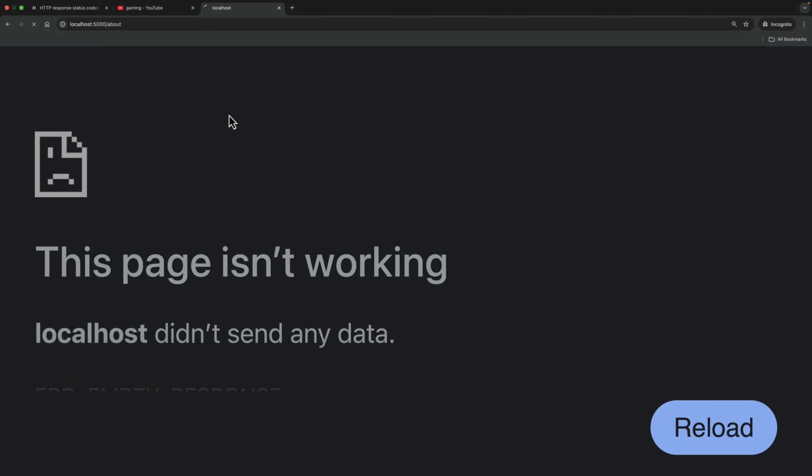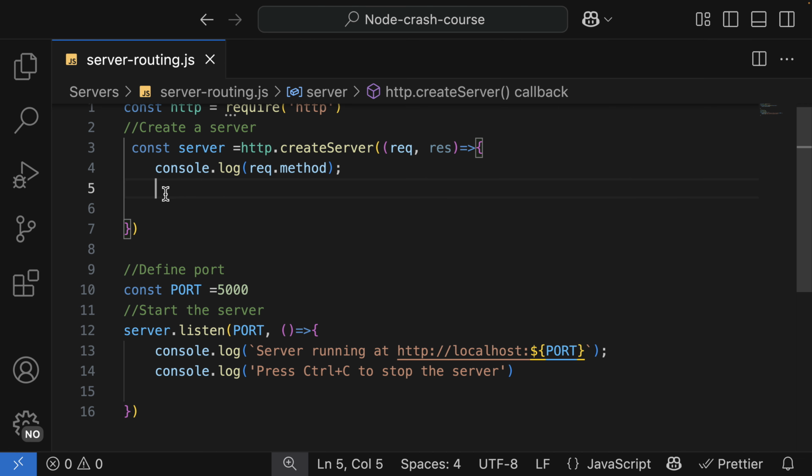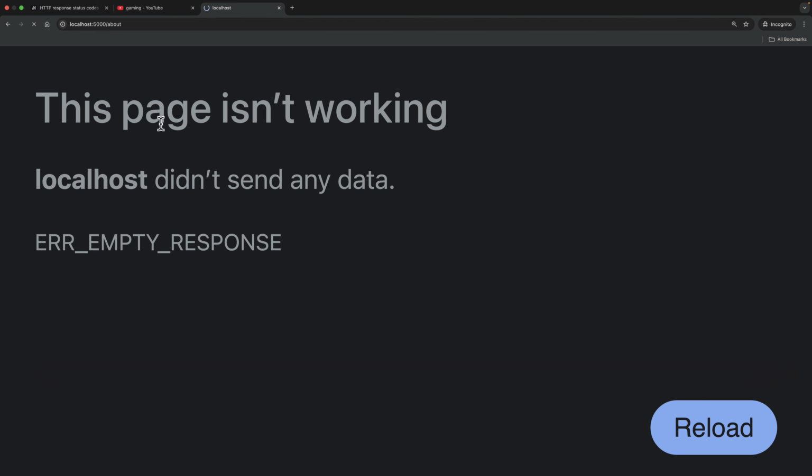But why is it that our server keeps hanging? And you're going to see this page is not working, which means that our server is not returning anything back to the user, because in here we don't have logic to send the response from the server to the user. That is why it keeps hanging, and it will keep loading until our server gets tired, and then it will shut down.